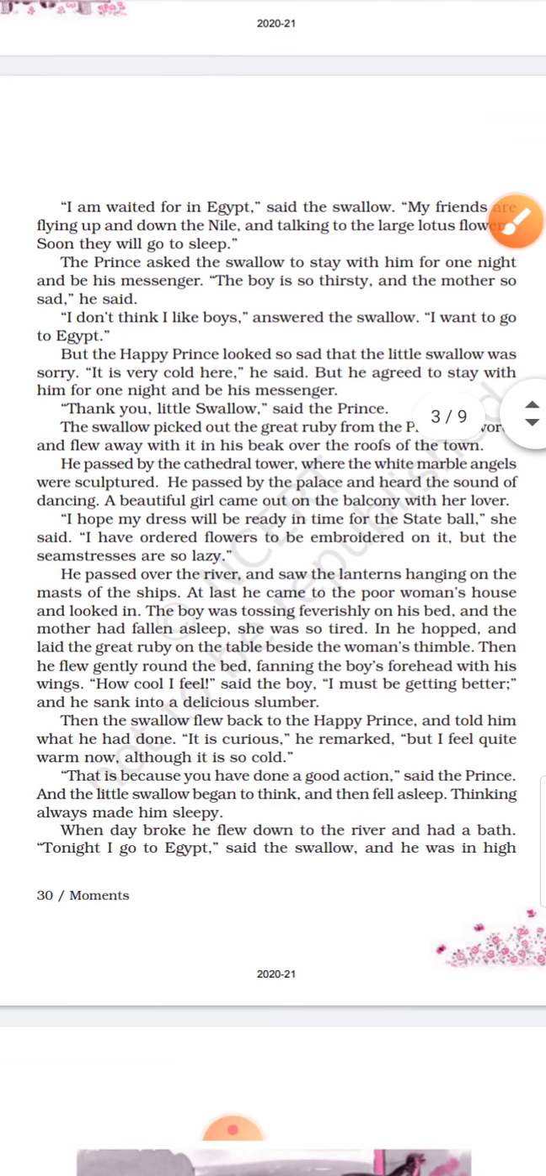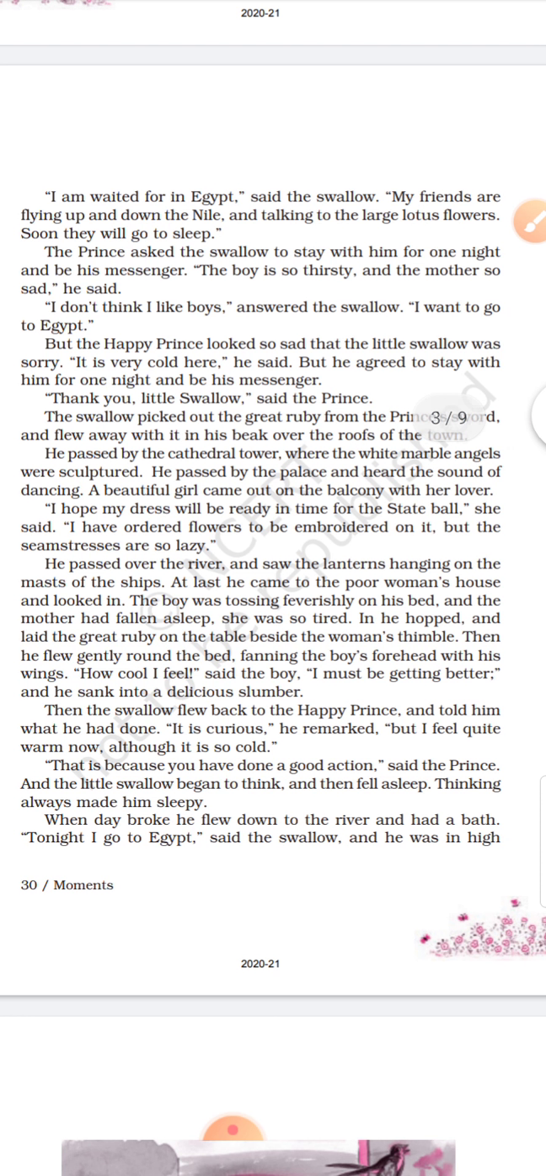Now, what does the swallow reply? You see, what is the swallow replying? He is telling, I am waited for in Egypt, said the swallow. My friends are flying up and down the Nile and talking to the large lotus flowers. Soon they will go to sleep.